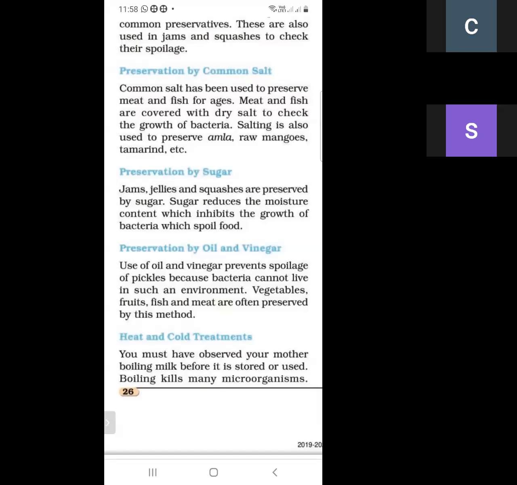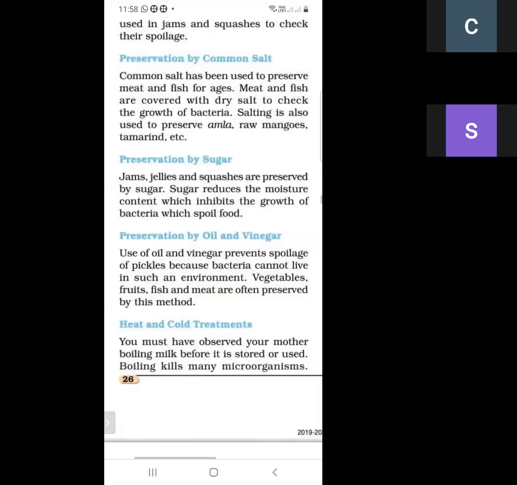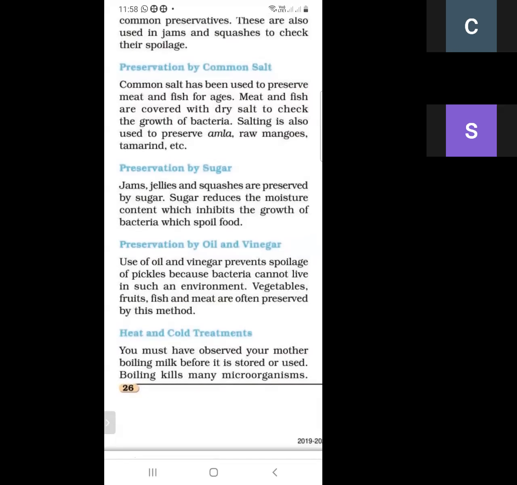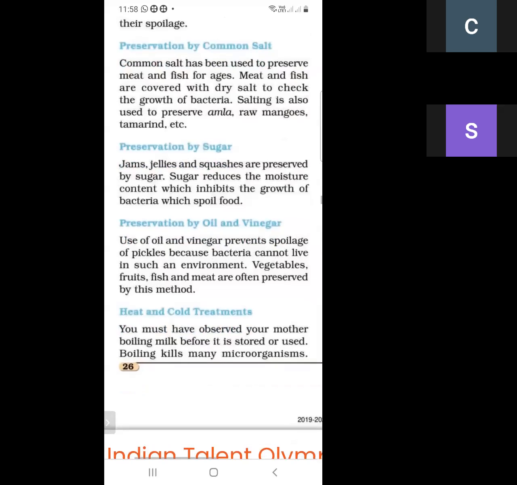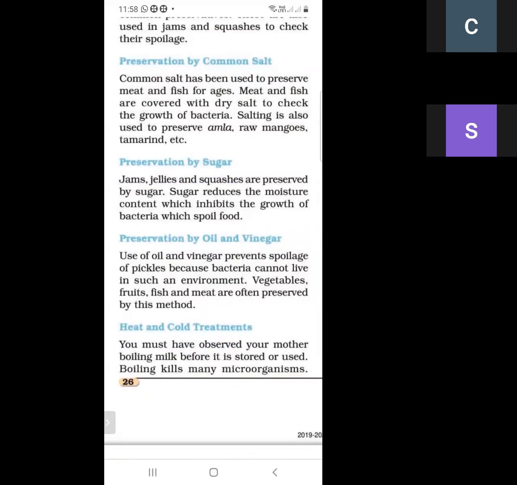So what are the materials which are preserved by sugar? Jams, jellies, and squashes. How can sugar preserve them? Because sugar reduces the moisture content, it prevents the growth of bacteria, and the food can be used for a longer time. So this is preservation by sugar.